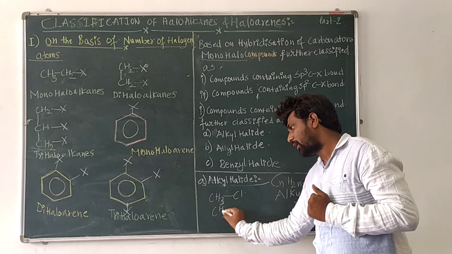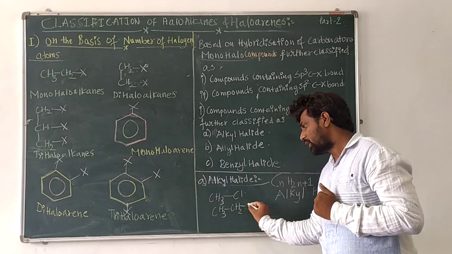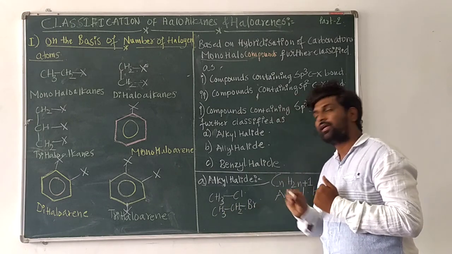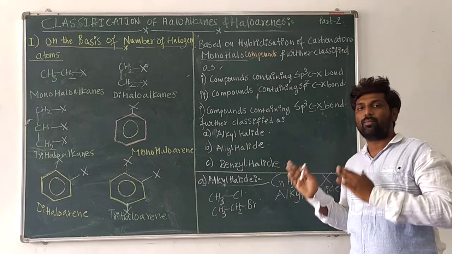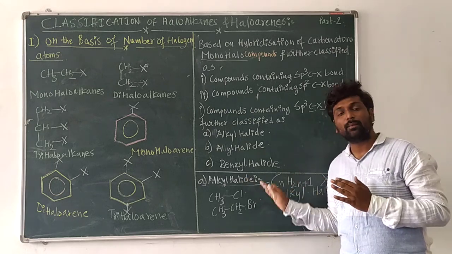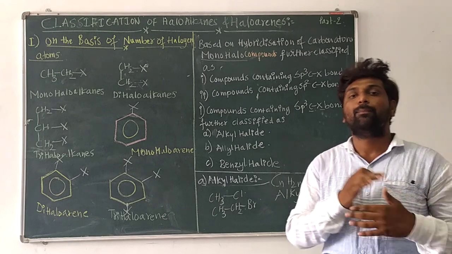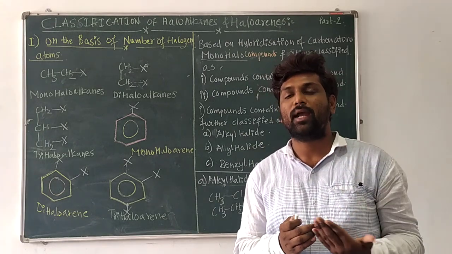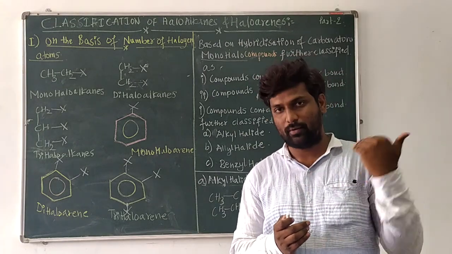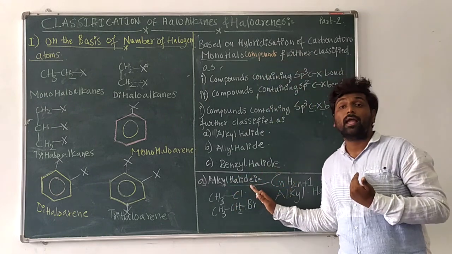Ethane, removed with one hydrogen atom. If I attach it with bromine, then it is ethyl bromide. So generally propyl bromide, butyl bromide, pentyl bromide, hexyl bromide, and so on. So this is about the alkyl halide.